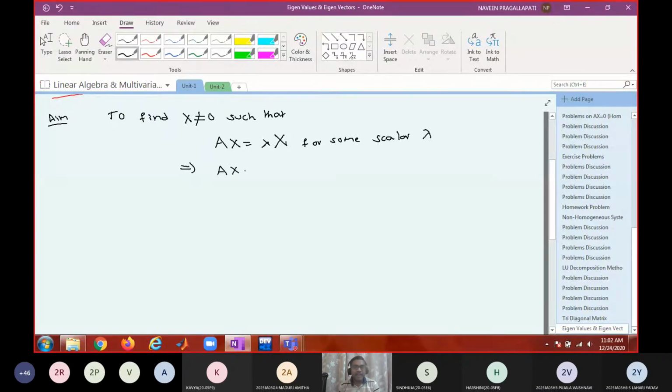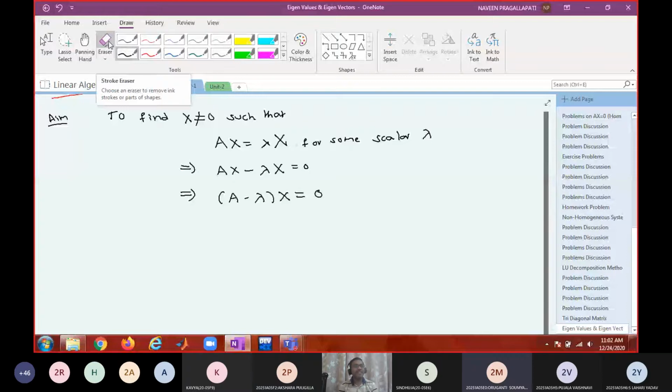whenever Ax minus lambda x equal to 0. And this is possible when (A minus lambda) into x equal to 0. Is this right? Any objection? We can't subtract a scalar from a matrix.